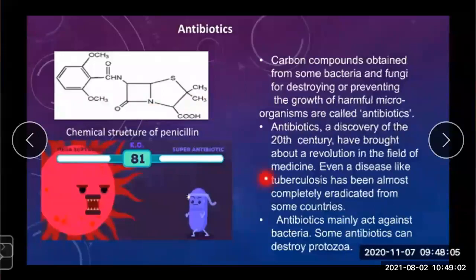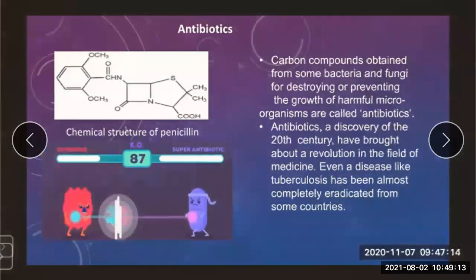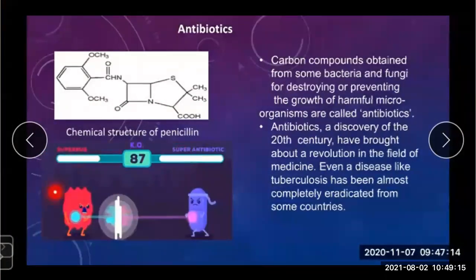See in this picture how the antibiotics react on the diseases, the bacteria or the fungi, how they fight with the bacteria and play a role in deactivating the infections created by the fungi or bacteria.